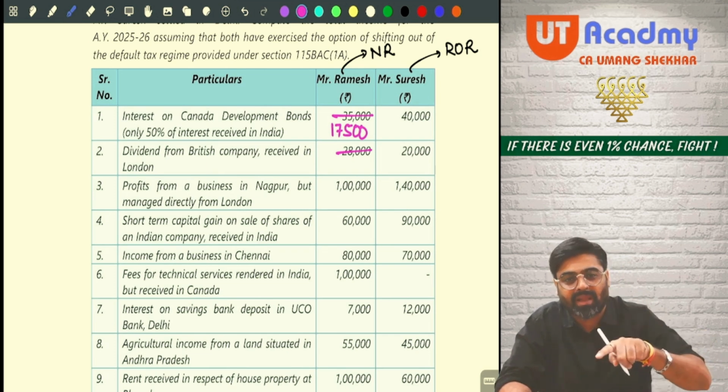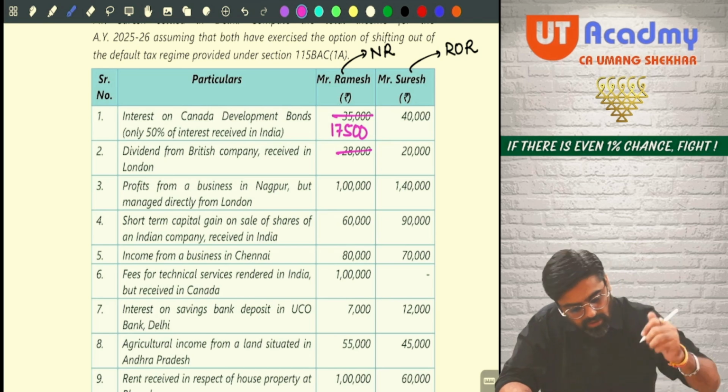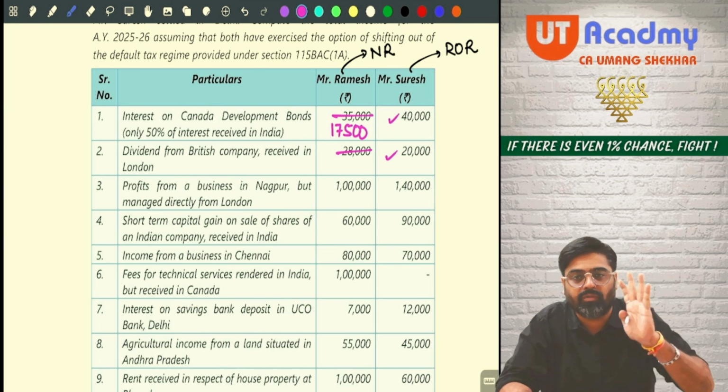Because for ROR, even part A as well as part B foreign incomes are taxable. Yes or no? So this entire 40 will be taxable. This entire 20 will be taxable in the hands of Suresh.